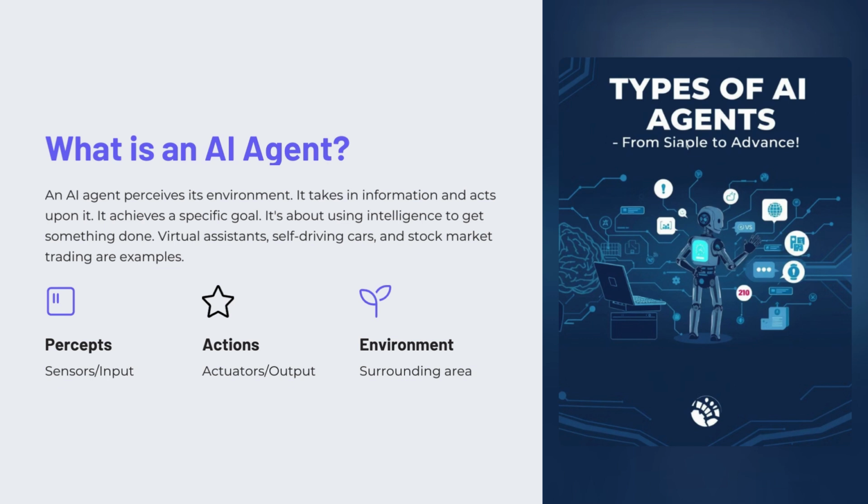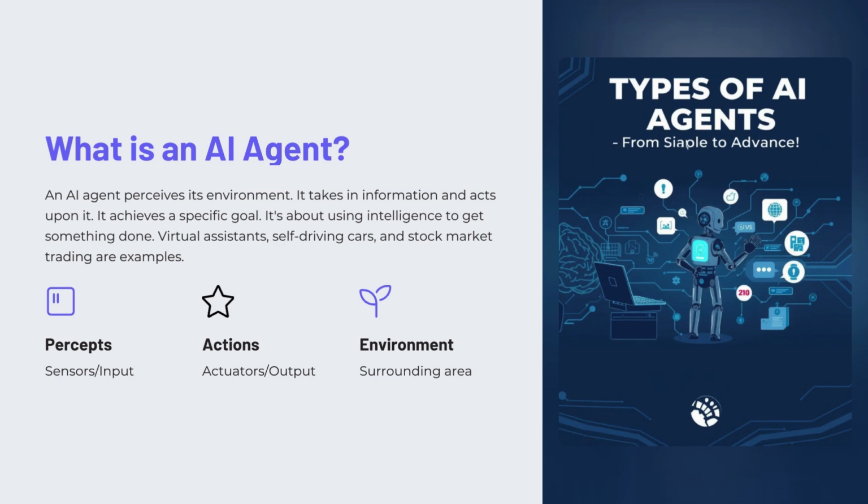So, what is an AI agent? An AI agent is anything that can perceive its environment, meaning it can take in information, and act upon that environment to achieve a specific goal. Think of it like this: it's not just having intelligence, it's about using intelligence to get something done. Think of it like a striker trying to score from a set piece where a goalkeeper is trying to prevent him from scoring the goal.